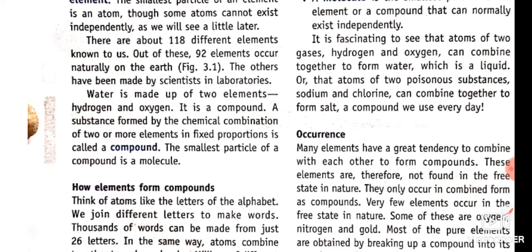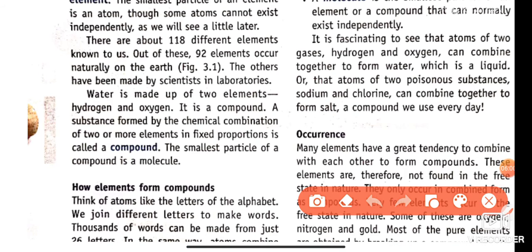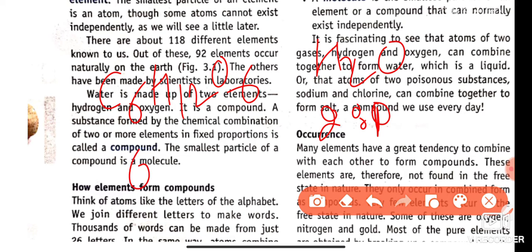It is a compound. A substance formed by the chemical combination of two or more elements in a fixed proportion is called a compound. For example, in water, the hydrogen atoms are 2 and oxygen is 1, so they are combined in 2:1. In the C6H12O6 glucose molecule, the ratio is 6:12:6, which is 1:2:1. Six ones are 6, six twos are 12, six ones are 6, so 1:2:1. So these are known as compounds.